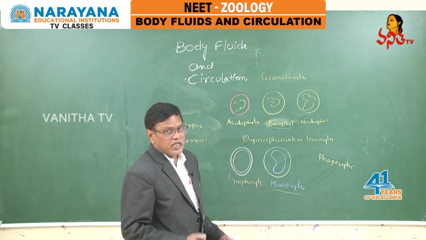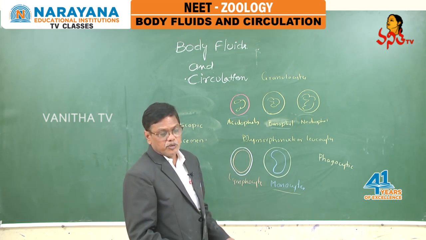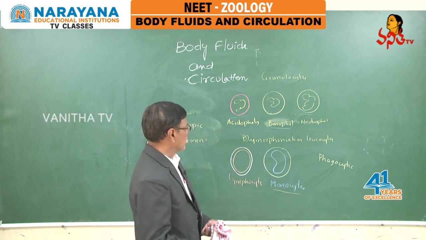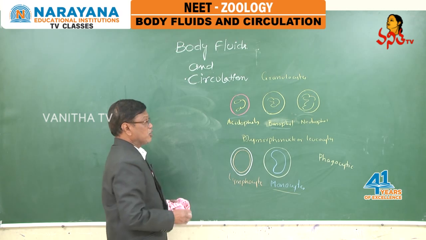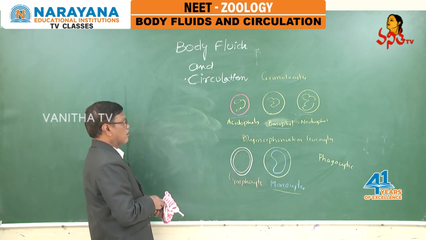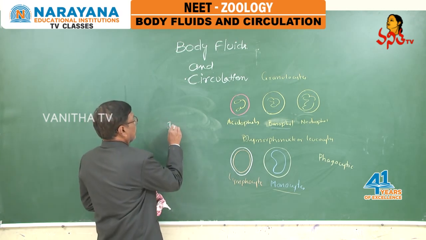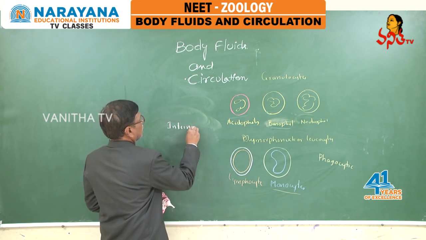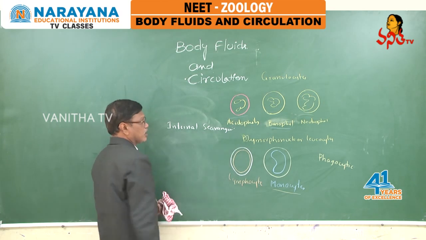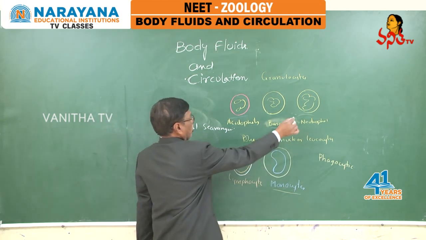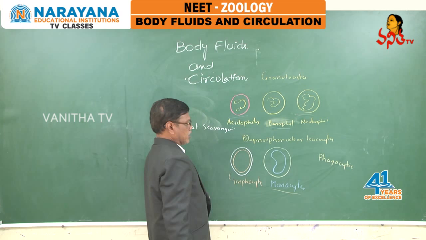They engulf dead tissue, damaged tissue, dead bacteria, dead microbes, and keep the tissue very clean. That's why they are called internal scavengers. All this we are again studying in the tissues. These neutrophils and monocytes are phagocytic in nature.